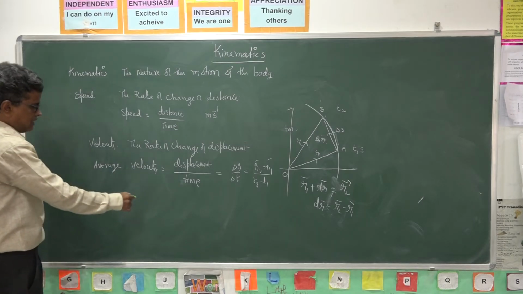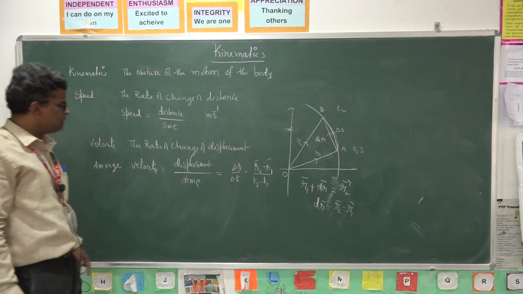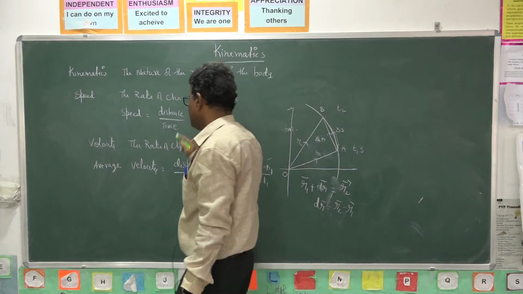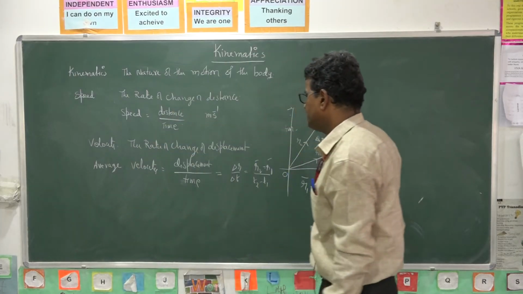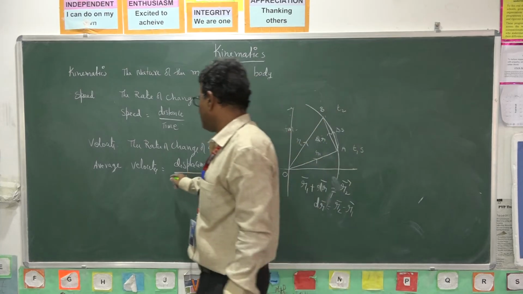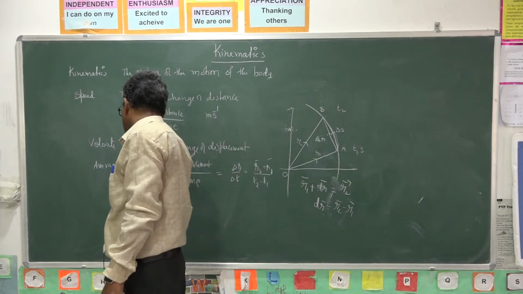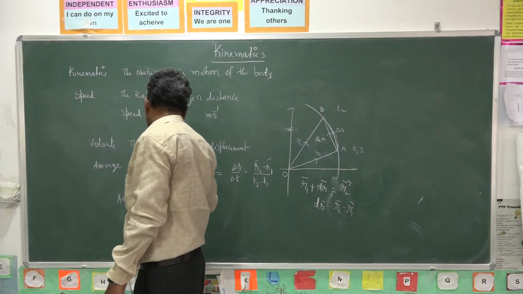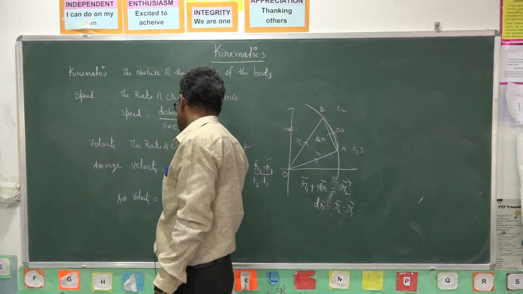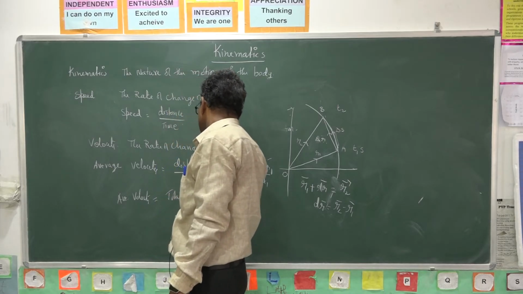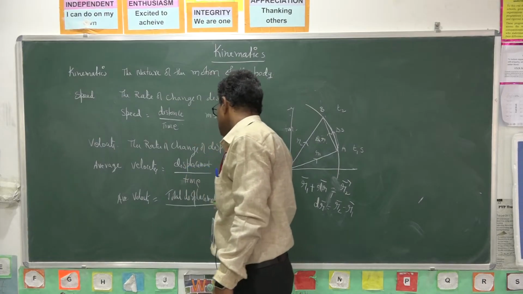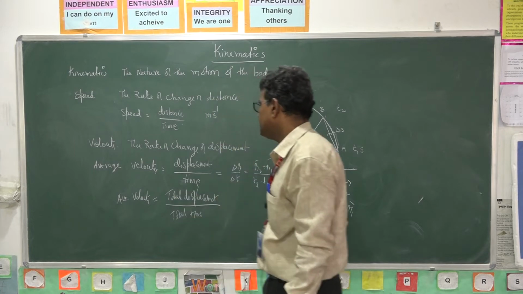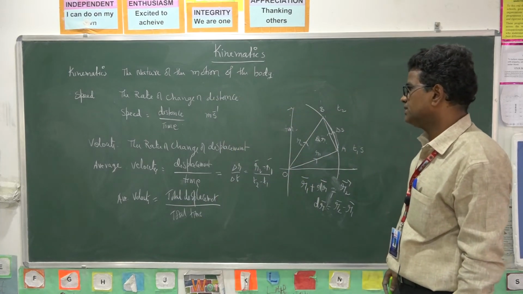Average velocity we can also write as total displacement by total time.